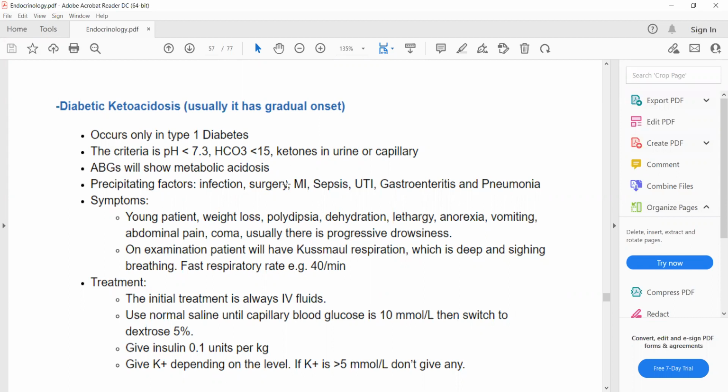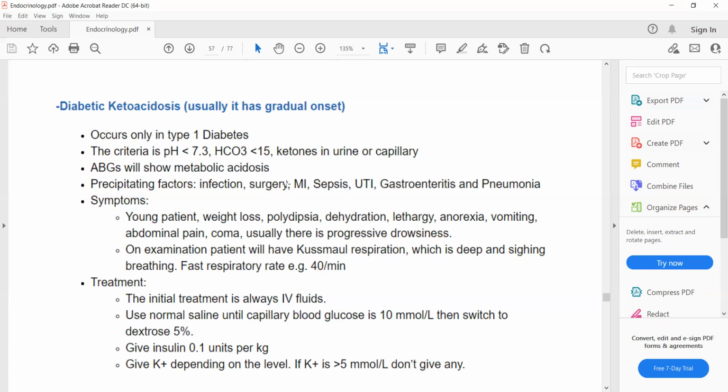But to make a diagnosis of diabetic ketoacidosis, there is no specific glucose range, because if these three criteria are met, then you will say it's diabetic ketoacidosis, no matter what his glucose levels are. I understand. Okay, doc. Thank you.